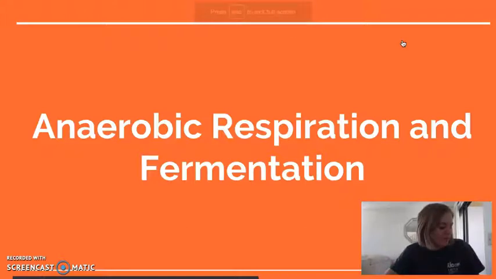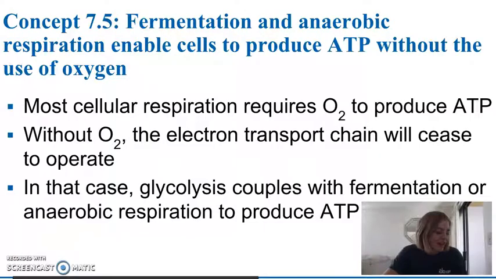So section 7.5 is covering fermentation and anaerobic respiration. And if you recall from regular cellular respiration, the main thing that produces the ATP is the oxidative phosphorylation, which, obviously, since it's oxidative phosphorylation, requires oxygen. So the question that this section tries to answer is what happens when there's no oxygen present?